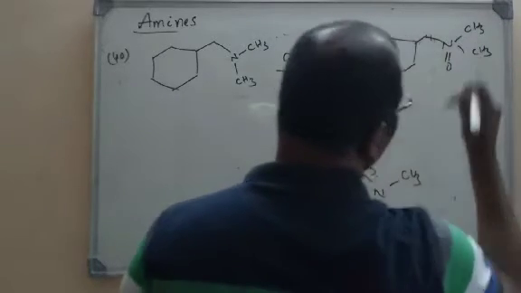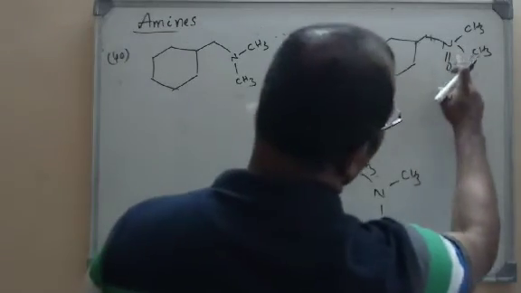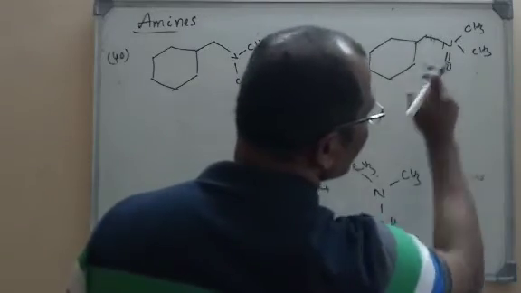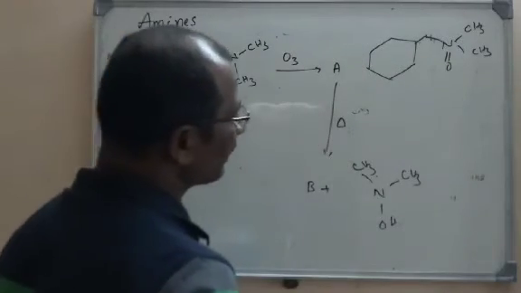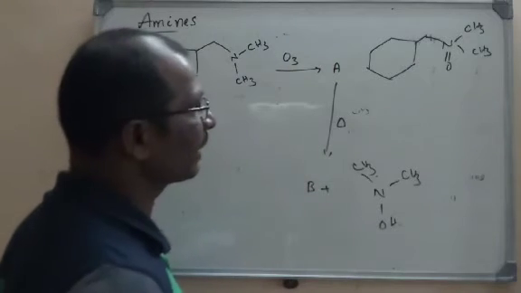So nitrogen is extending its valency to 5 here. Look here, it is oxidized. So what is the product here? This is the oxidized product here. So what will happen again on heating? On heating, due to rearrangement, what will happen here?